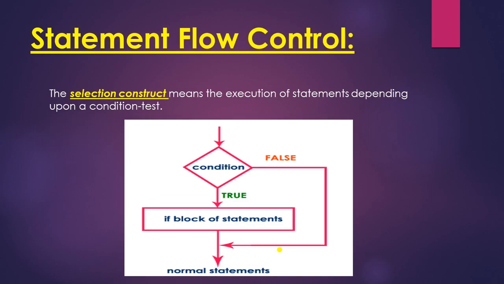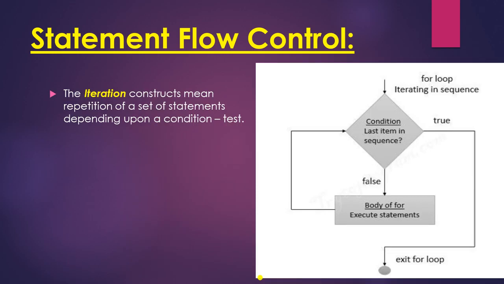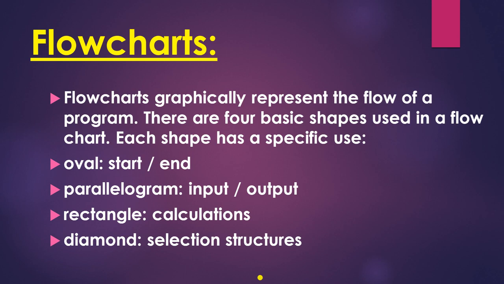Next is the selection construct. The selection construct means the execution of statements depending upon a condition test. So here is a condition. If it is true, then it will get inside the if block and execute the statements. If it is false, then it will not enter the block, it will just come out. This is the selection construct. Next is iteration. Iteration means the repetition of a set of statements depending upon a condition, or test condition.